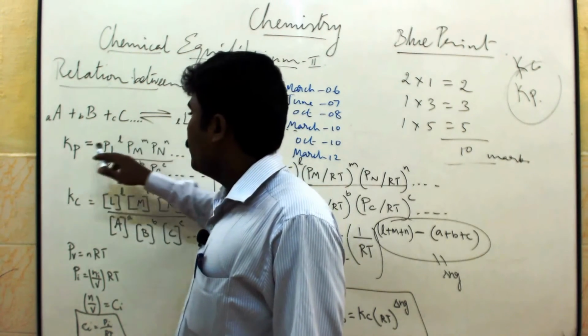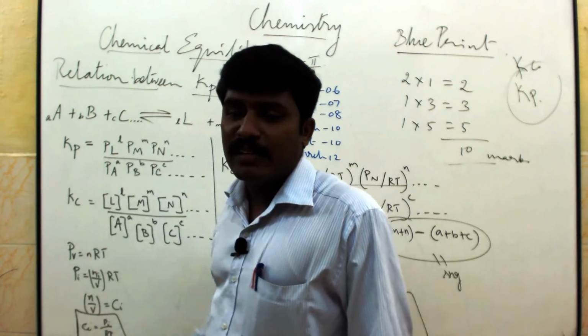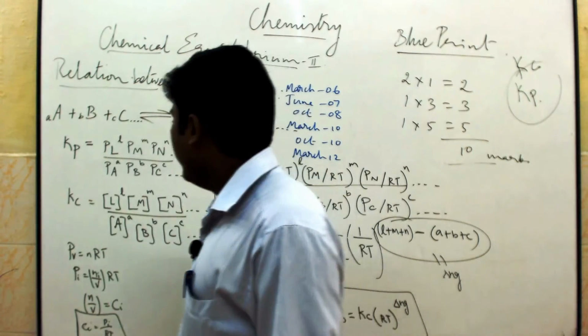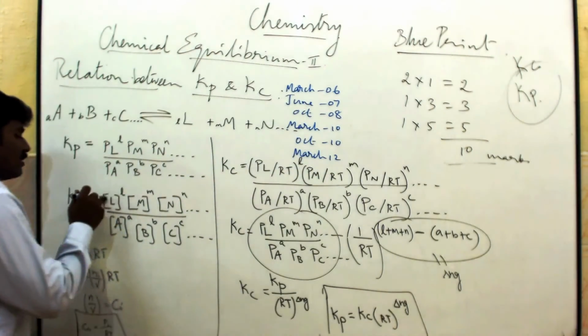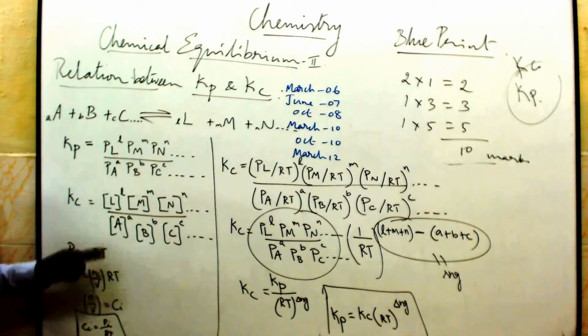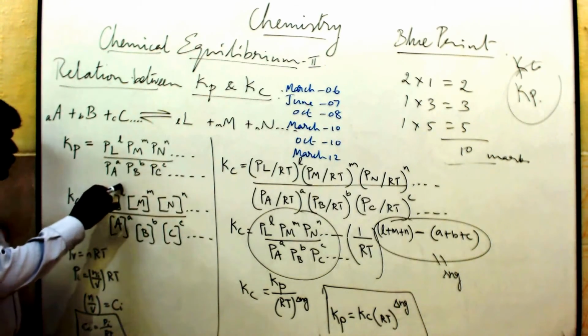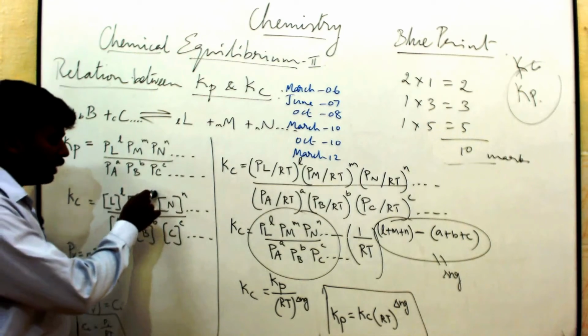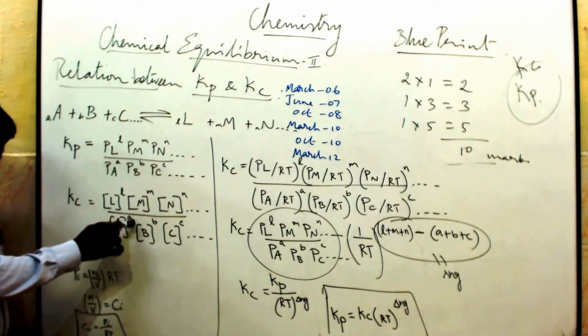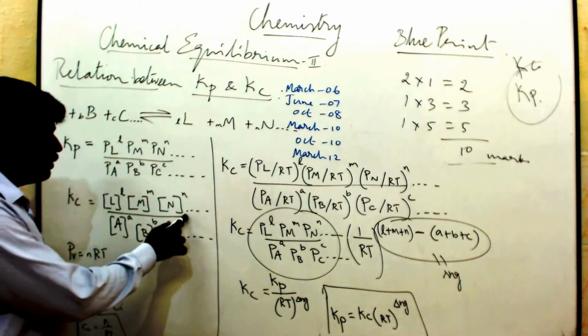Now instead of writing partial pressure, we are going to introduce the concentration term, so that instead of writing Kp, we write Kc. Instead of P, you are going to write the concentration term. The square brackets indicate concentration. Now concentration of L power L, concentration of M power M, concentration of N power N by concentration of A power A, B power B, C power C, likewise.